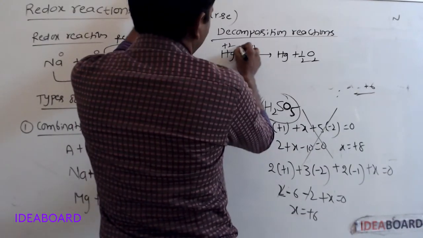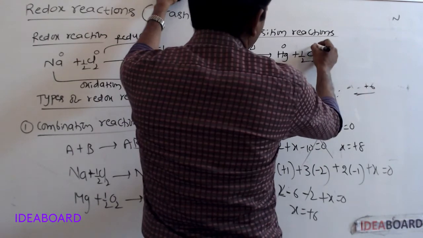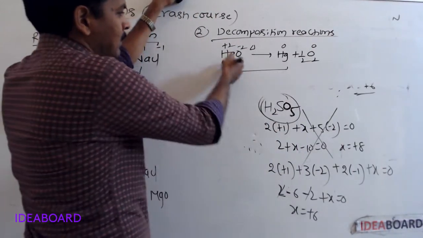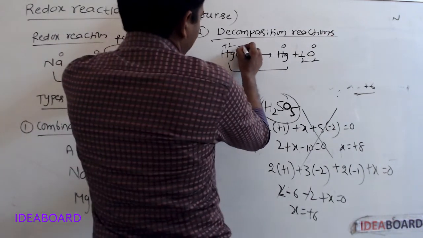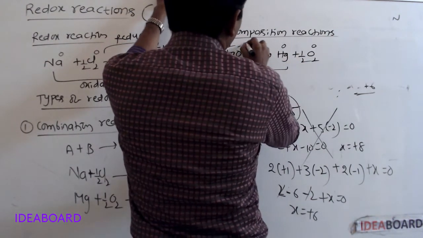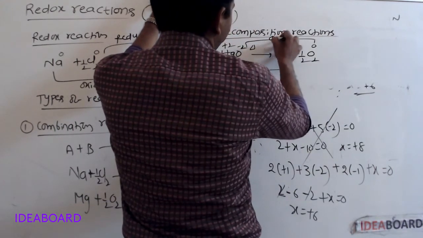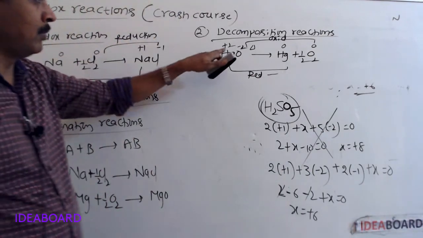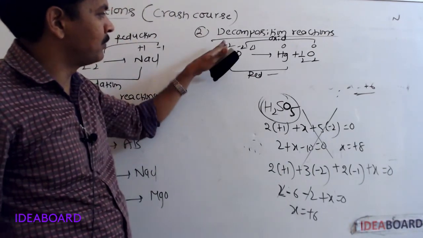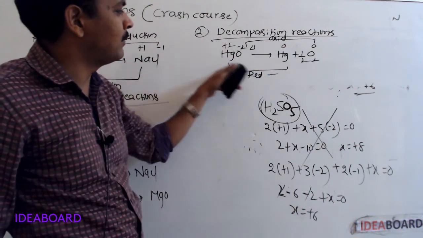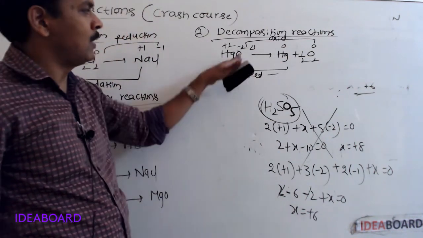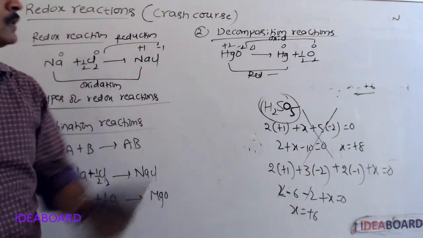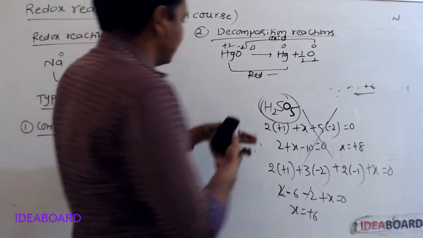Here +2, -2 going to 0, 0. +2 to 0 is decreasing of oxidation number, reduction. -2 to 0 is increasing of oxidation number, oxidation. The oxidation number of mercury decreases from +2 to 0, and decreasing of oxidation number is called reduction. The oxidation number of oxygen increases from -2 to 0, and increasing of oxidation number is called oxidation. So this is a decomposition reaction.